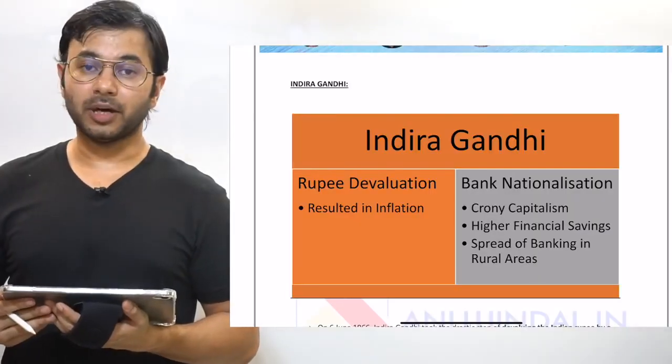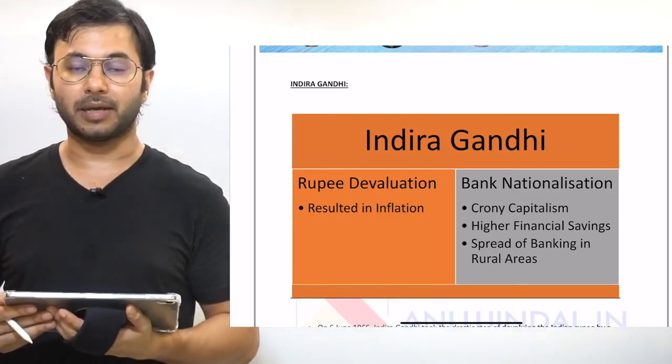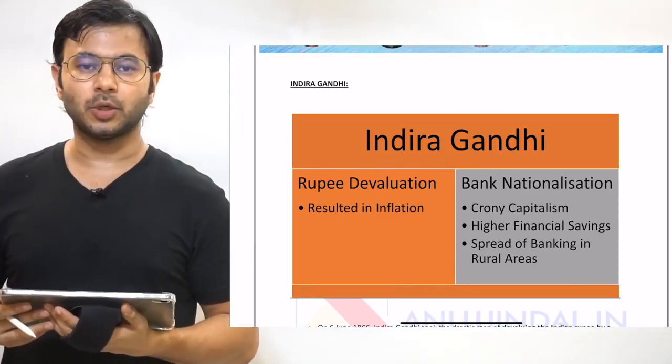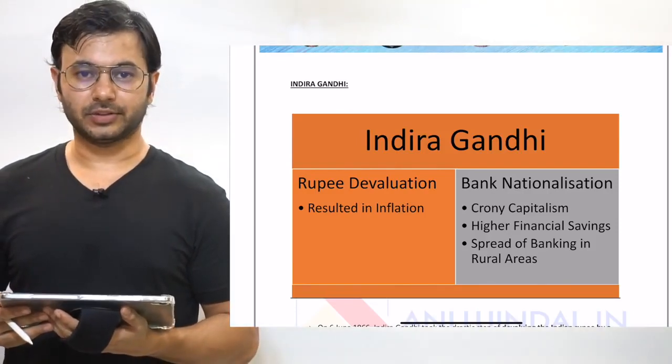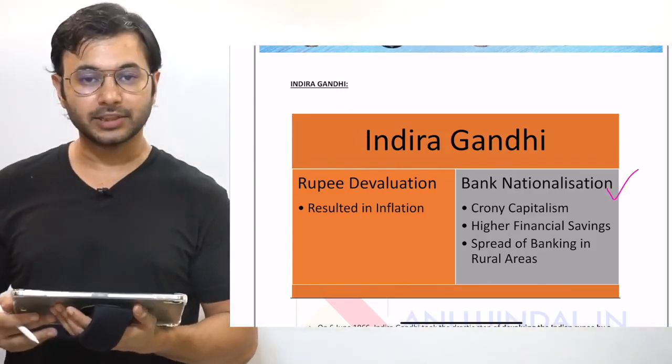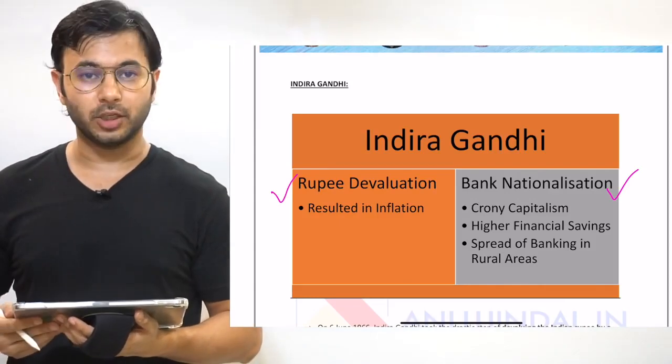After the demise of Lal Bahadur Shastri, Indira Gandhi became the Prime Minister of India, and she took two major steps which were loved as well as hated by Indians. The first was bank nationalization and the second was rupee devaluation.